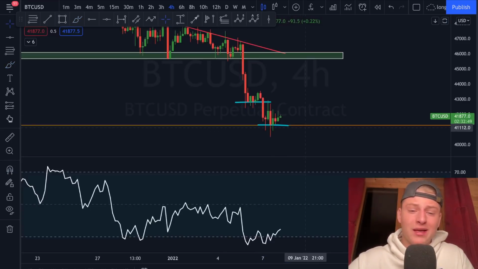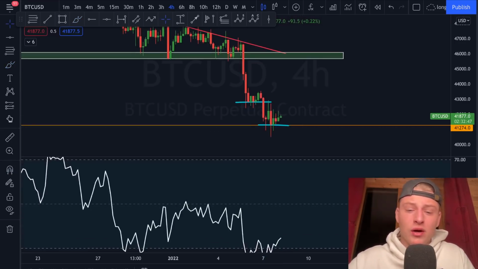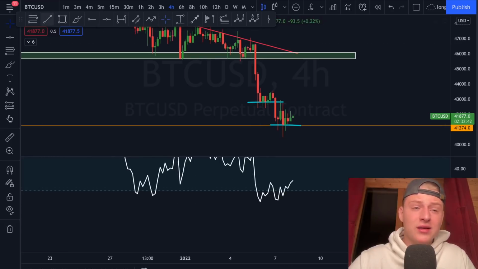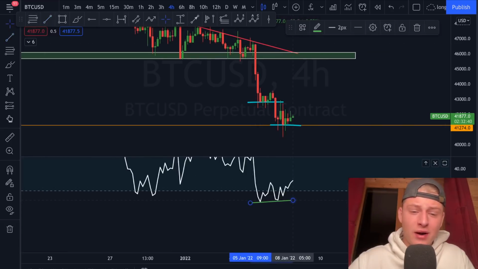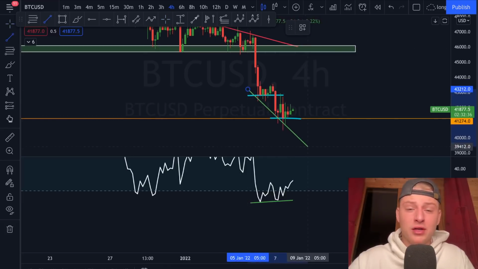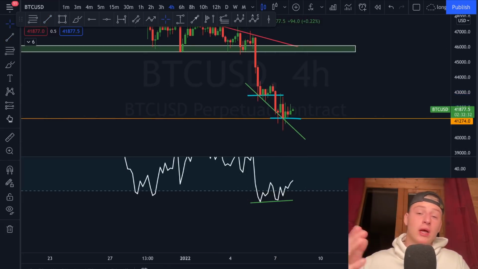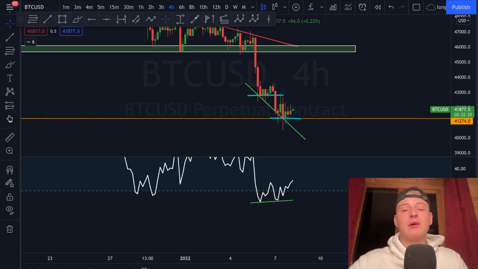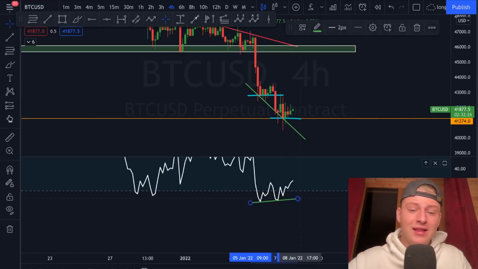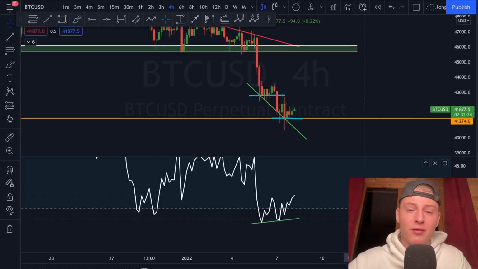And since we're forming this second phase drop off in the market, we are seeing some interesting things on the RSI playing out here, because the RSI is right now telling us that we're forming higher lows on the RSI while the price action still forms lower lows. And that is of course particularly bullish, because we're seeing a bullish divergence getting formed on the RSI in the 4 hourly time frame, and of course, like we just discussed a moment ago, on the 1 hourly time frame the RSI is as well forming several bullish divergences. So indeed, this is definitely very bullish to see right now on the market.